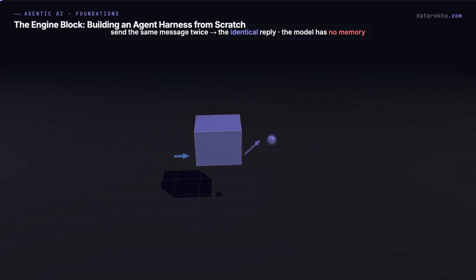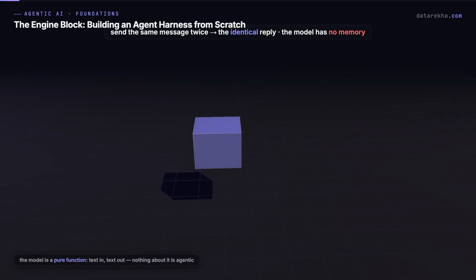Send a message to a language model and it responds. Send the exact same message again and it responds identically. It has no memory of the first call. The model is a pure function. Text in, text out. And here's the uncomfortable truth that follows.